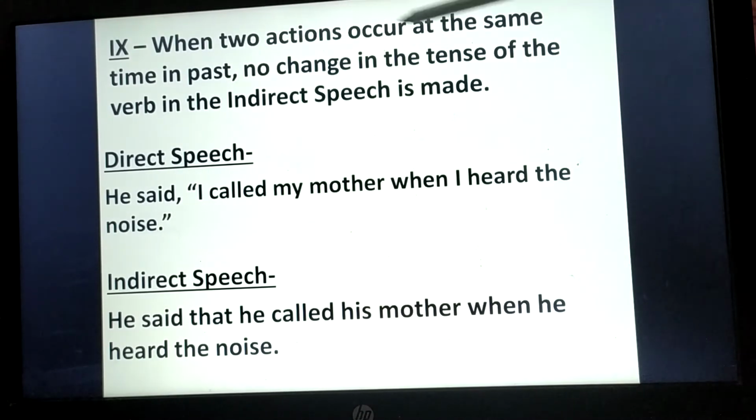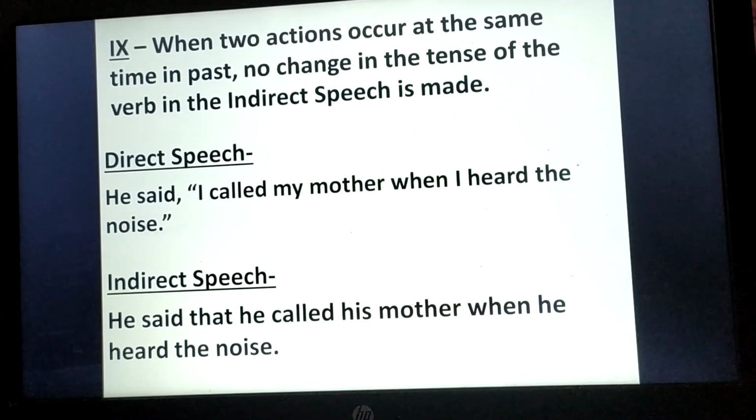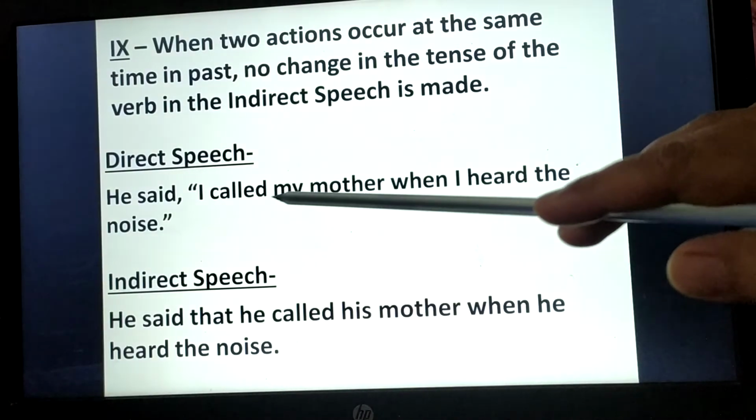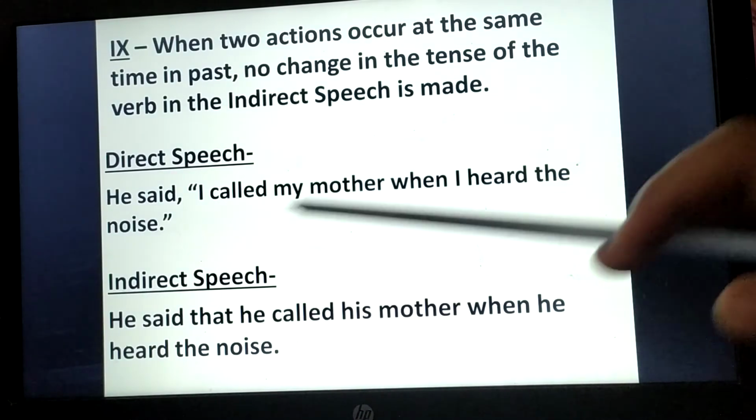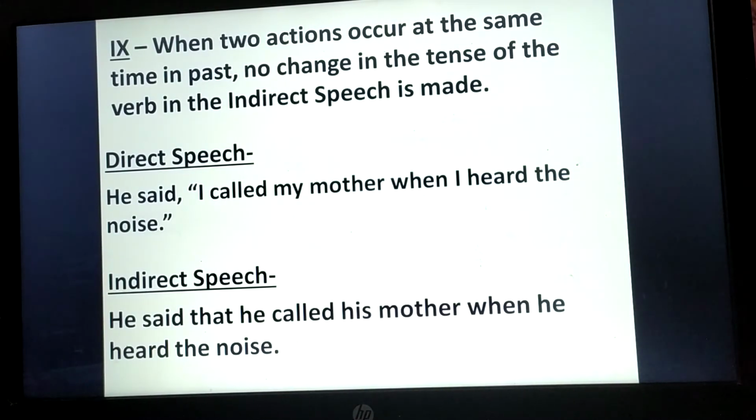Next, when two actions occur at the same time in the past, no change in the tense of the verb in the indirect speech is made. If we are converting direct speech into indirect speech and there are two actions occurring at the same time in the past, there will be no change in the tense of the verb. He said, "I called my mother when I heard the noise." Here we have two actions occurring together in the past.